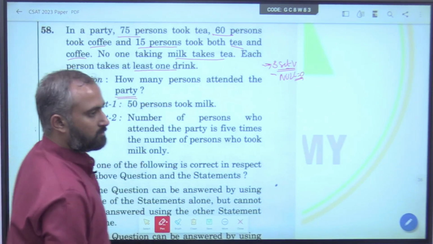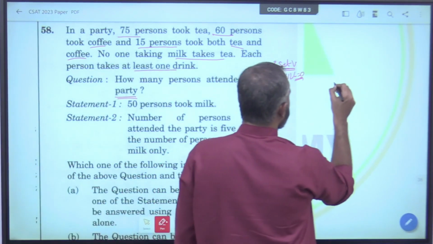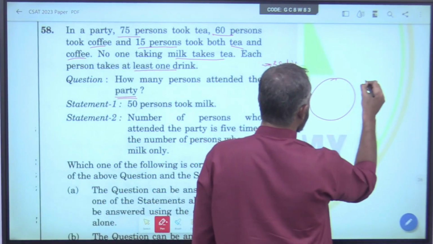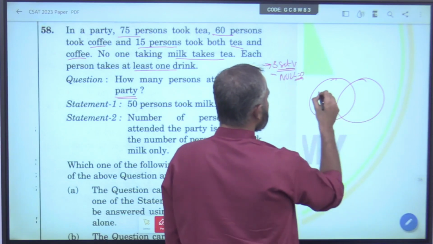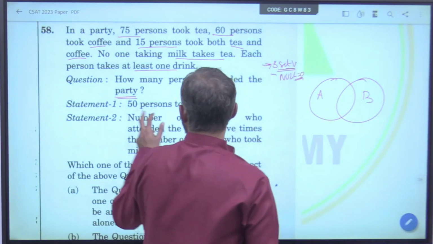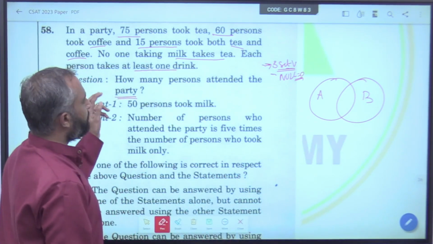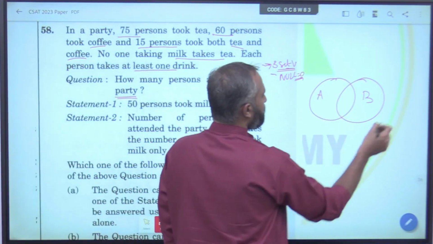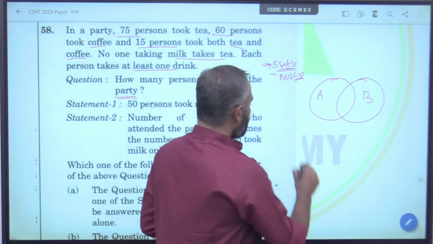Set theory, you know this is A, this is B. He is asking how many persons attended the party, that is the union. What is the formula for union?